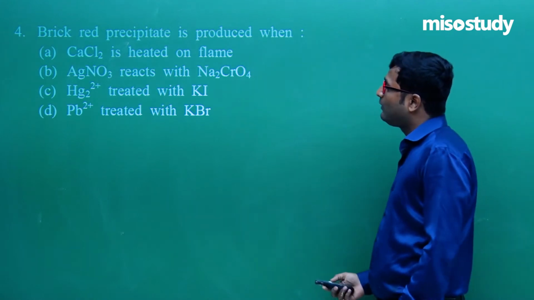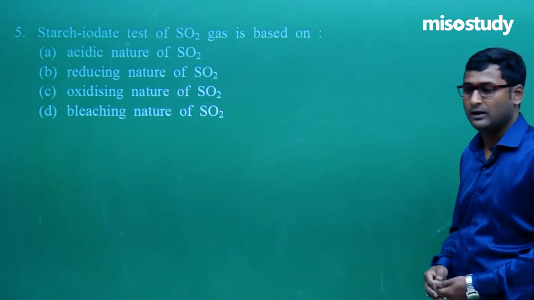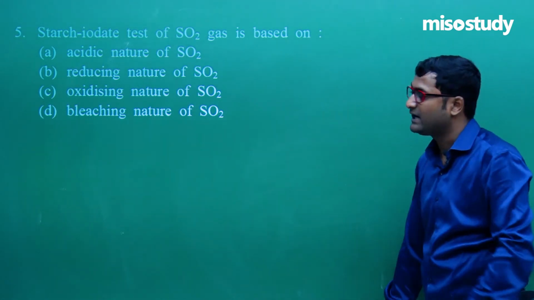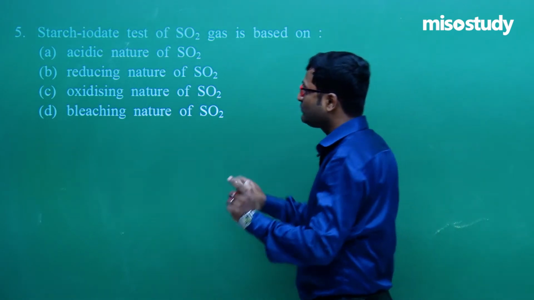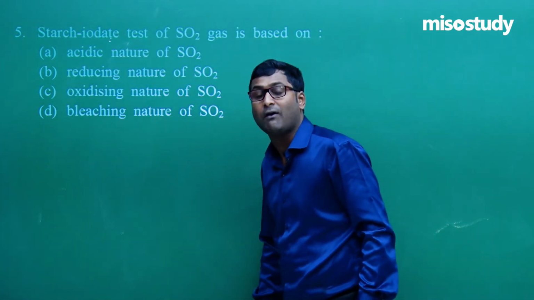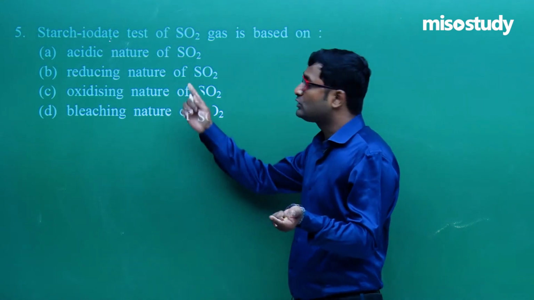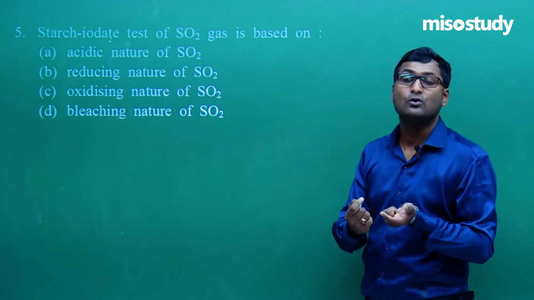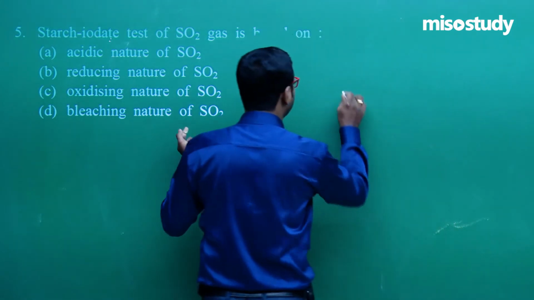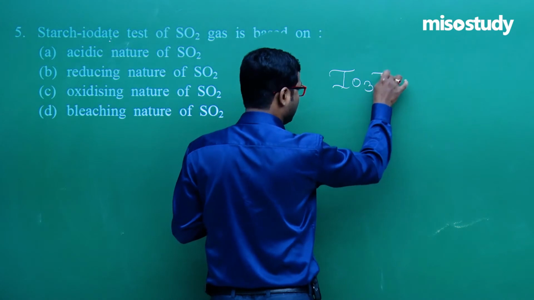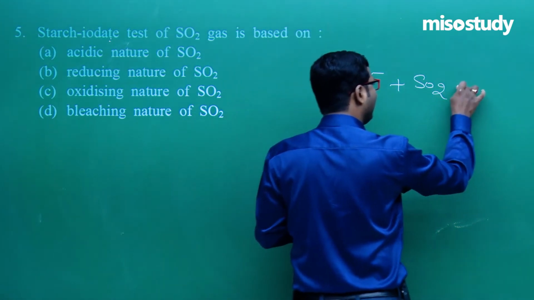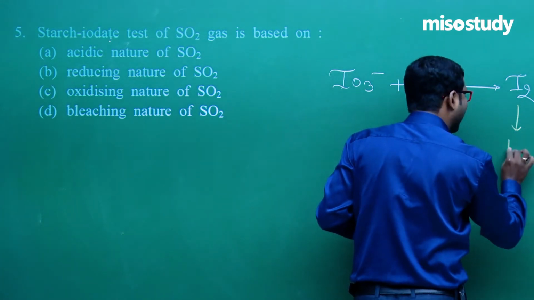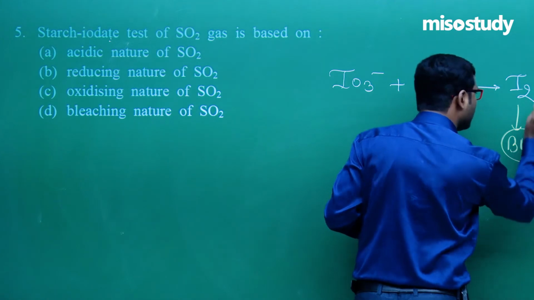Clear? Now question number 5. This is one of the best questions again. The starch iodide test of SO2 gas is based on what will happen. Listen, as we know, with starch iodide there is a blue color formation. Blue color formation, why? Due to the formation of I2. Now which reaction, which nature will produce I2? As we take iodate, that is IO3 minus plus SO2, then definitely it gives you I2. Yes sir, and this gives the blue color, that is our prime concern, the formation of I2.